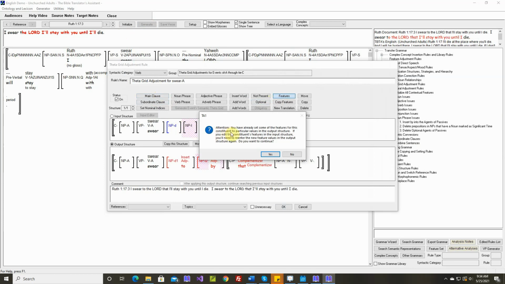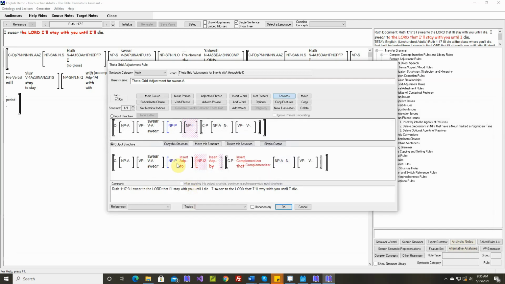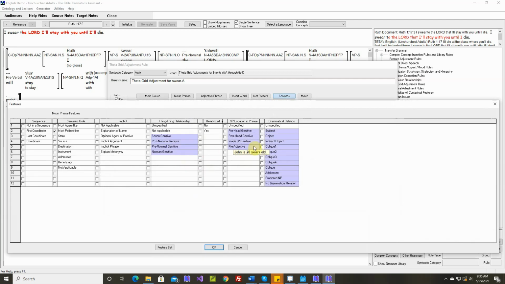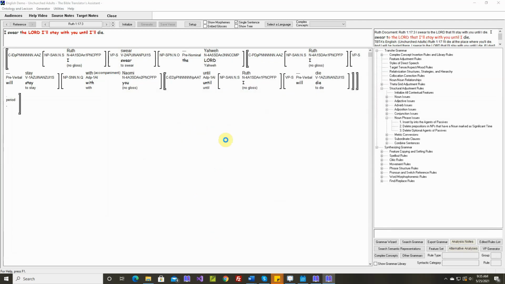Okay, there's a warning. You have already set some of the features for this constituent to particular values in the output structure. If you edit this constituent's features in the input structure, you'll need to re-enter the new feature values in the output structure again. Do you want to continue? Let's say yes. So we're going to change this to a patient. And now we have to go back and set this to _1. Okay.